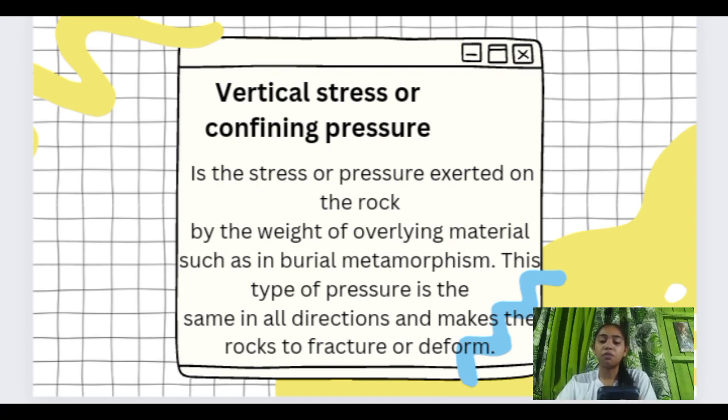Confining pressure is defined as the stress or pressure forced on a layer of soil or rock by the heaviness of the overlying substances. So kani si vertical stress or confining pressure is force ni siya sa layer sa rocks or soil tungod sa kabug-aton sa substances nga nasa ilang ibabaw.